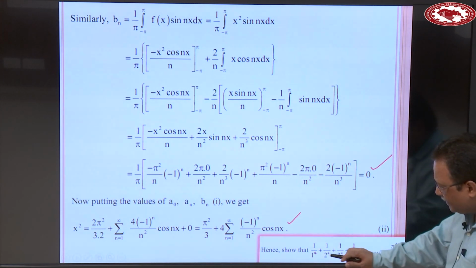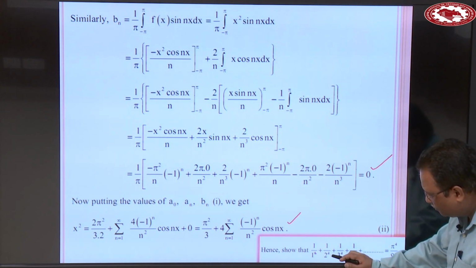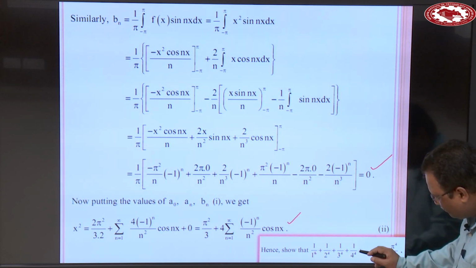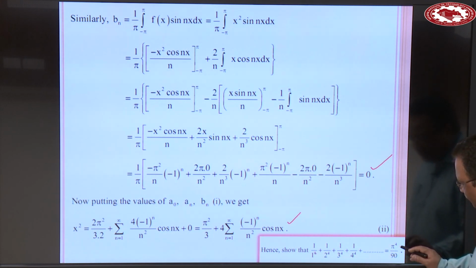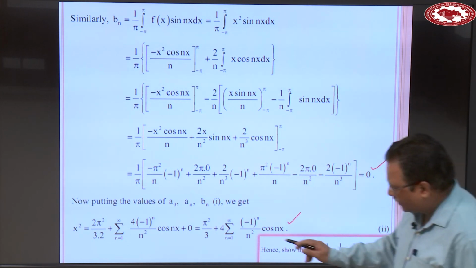But here we have to show that 1 over 1 power 4, 1 over 2 power 4 plus 1 over 3 power 4 plus 1 over 4 power 4 plus and so on is equal to pi power 4 divided by 90.